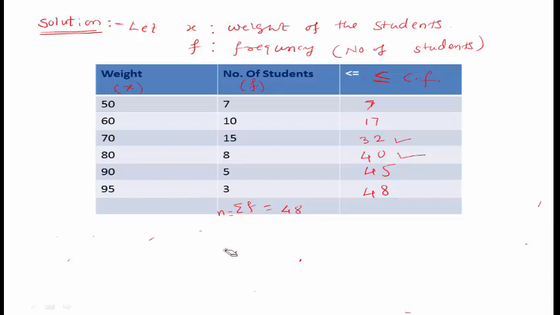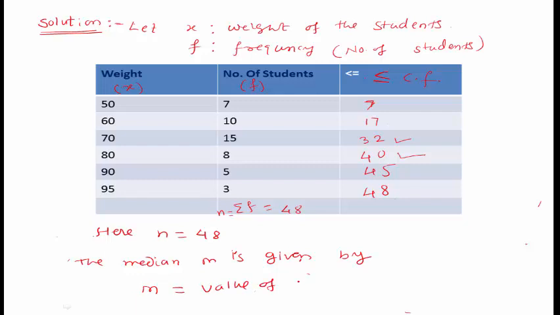Now we are going to actually calculate the median. Here the number of observations, n, is equal to 48. So the median, capital M, is given by the value of the (n plus 1) divided by 2th observation.